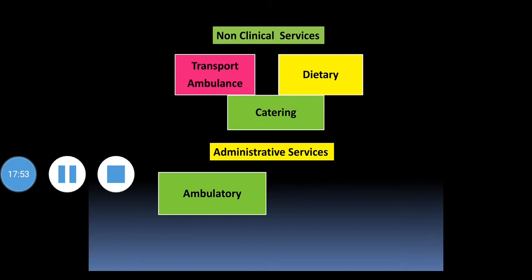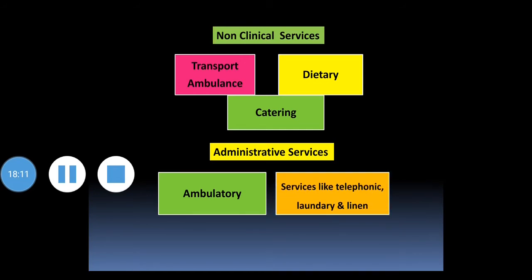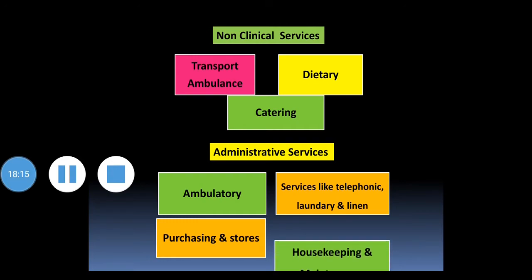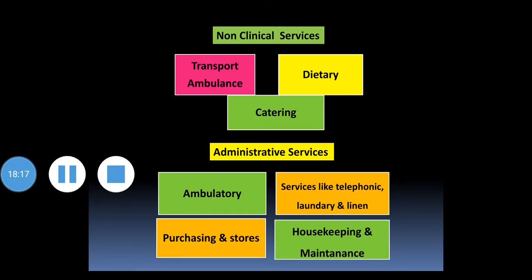Outpatient services include comfort for outpatients as they come for their major or minor illness. These services make the hospital truly a community institution. The hospital should provide diagnostic, preventive, curative services. Then other services like telephonic, laundry and linen, purchasing and store, and housekeeping and maintenance.